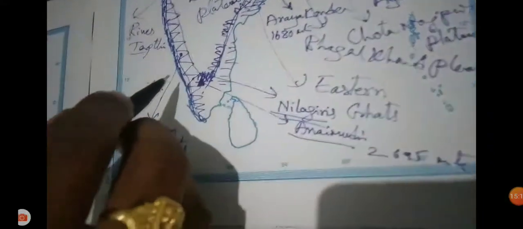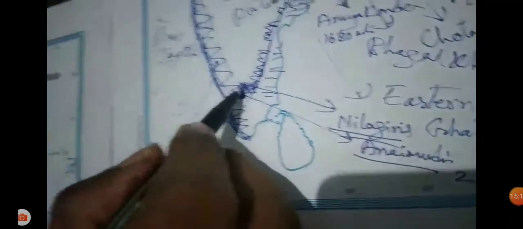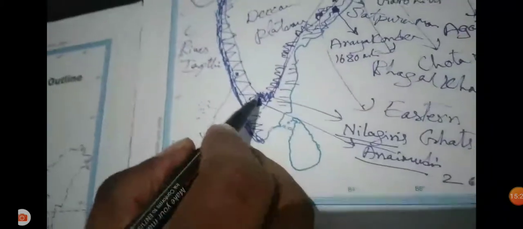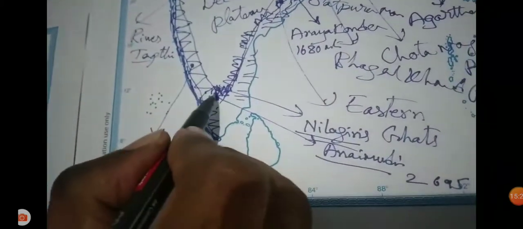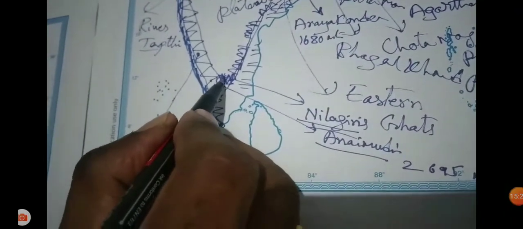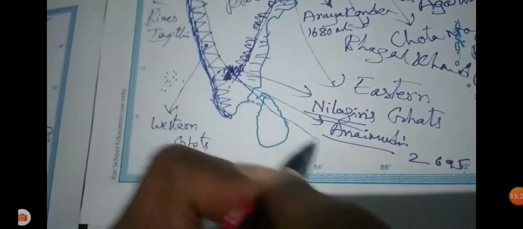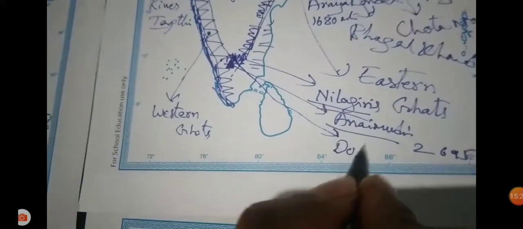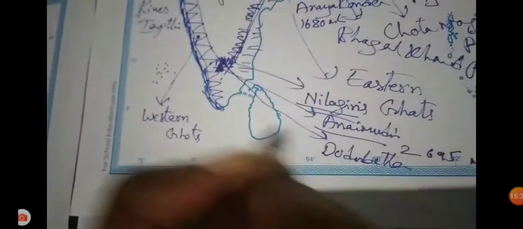The highest peak in the Nilgiris is Dodabetta. It is on the north side of Annaimudi, a little bit near. Annaimudi is located in this place. Dodabetta is the highest peak in the Nilgiris.